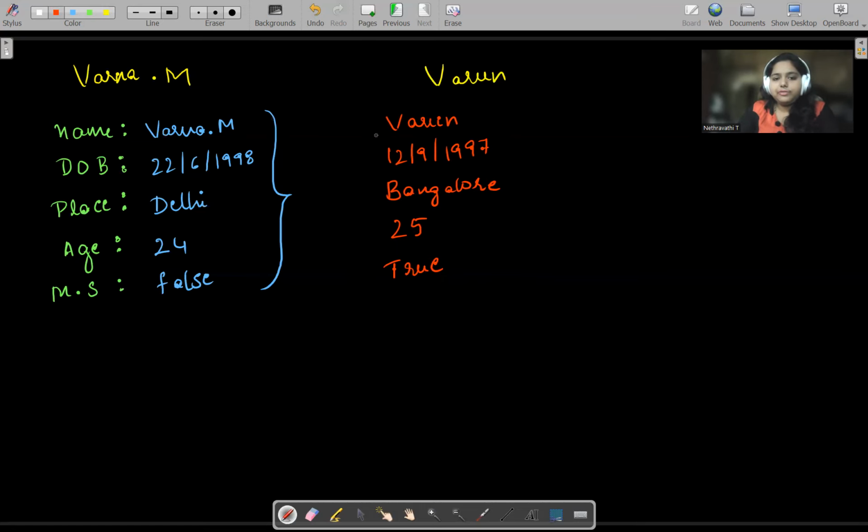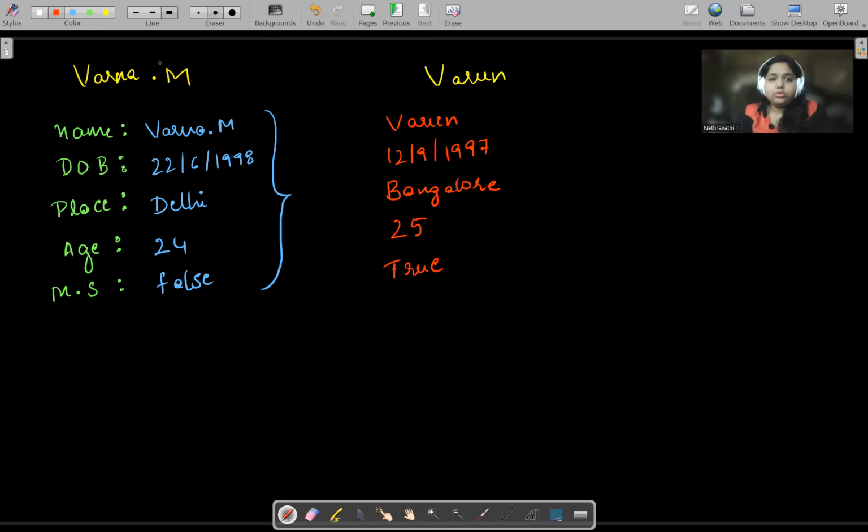So these are the different values we are giving to the same keys. The keys are same, only the values are changing. So these are called key value pairs. So this is how we define the object. An object is a container where we can store data of different data types. So that is how we define objects in general. This is how we make the key value pairs.